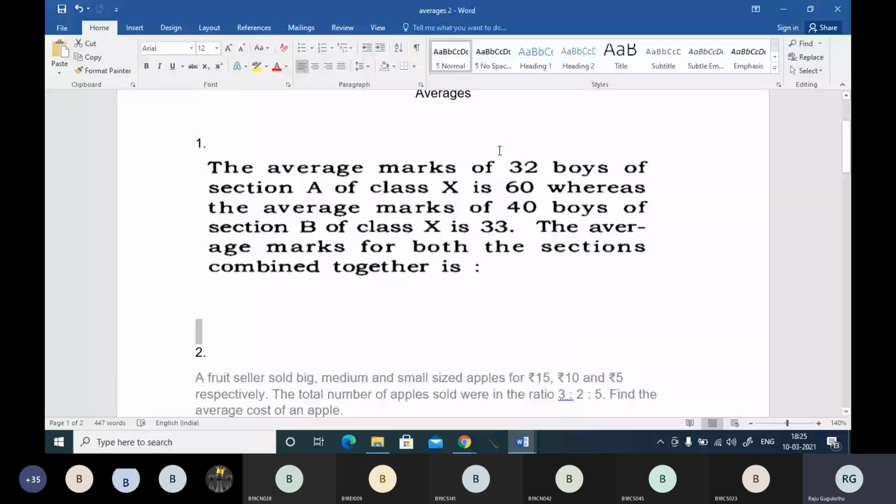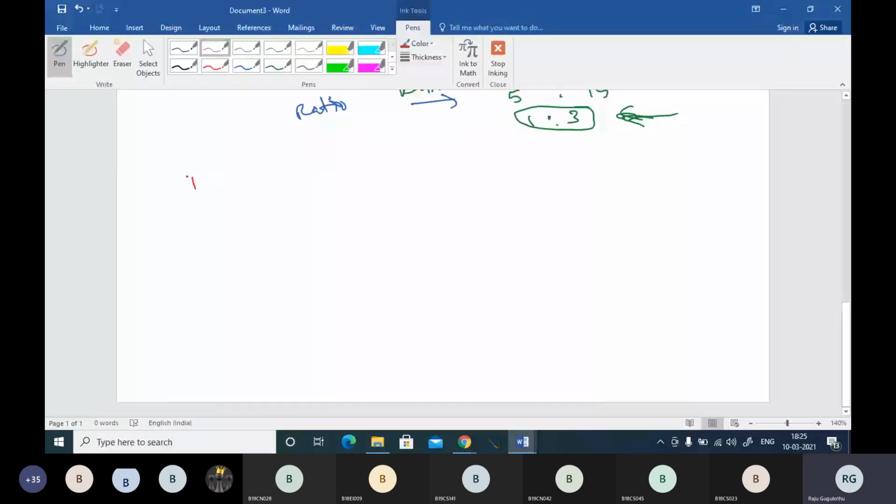What is the question? The average marks of 32 boys of section A of class 6 is 60, whereas the average marks of 40 boys of section B of class 6 is 33. The average marks for both the sections combined together is? This is the next step in mixtures and allegation technique, guys. So please help me with that question here. Now we will do that question by using our formula. This is question number 1, and please tell me the numbers.